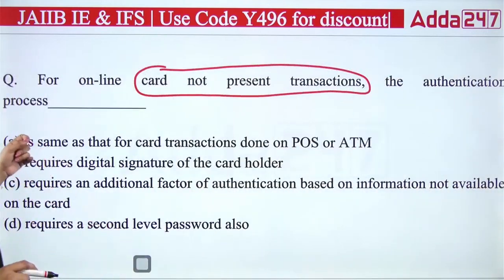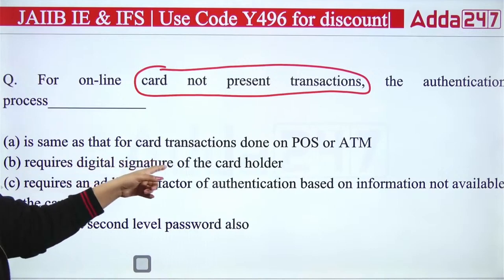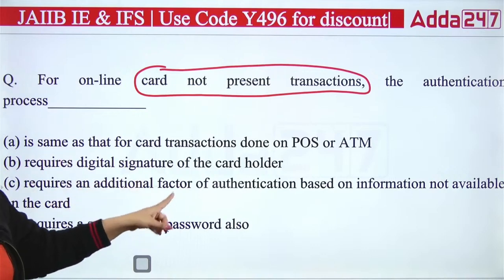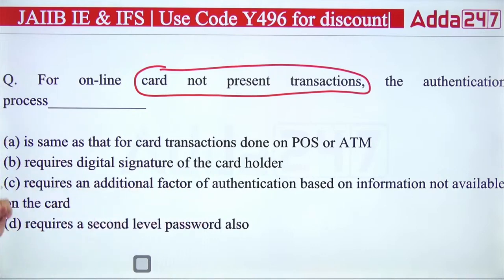First is saying it is same as that for card transaction done on POS or ATMs, requires digital signature of the card holder, requires an additional factor of authentication based on the information not available on the card, requires a second level password also.